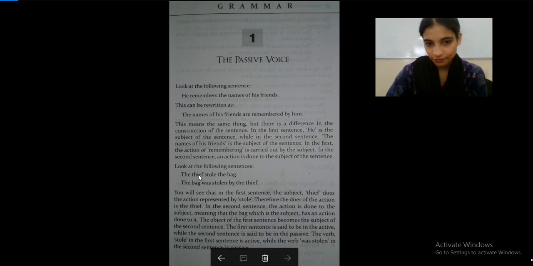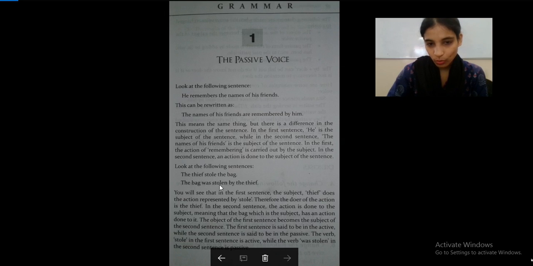The thief does the action represented by stole. Therefore, the doer of the action is the thief. Who stole the bag? The thief. In the second sentence, the action is done to the subject, meaning that the bag, which is the subject, has an action done to it.